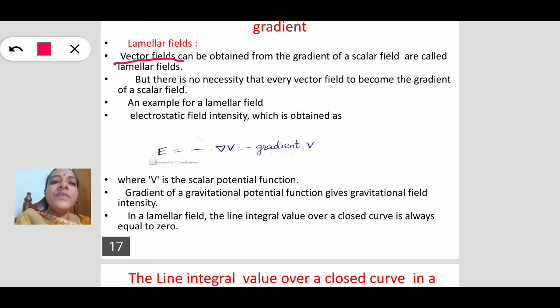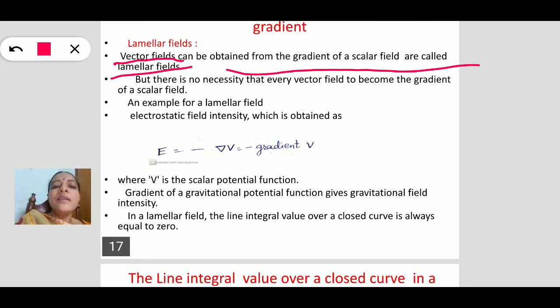The vector fields that can be obtained from the gradient of a scalar field are called lamellar fields. Only for some scalars, not for all scalars, can we convert them into vectors by operating del. Only some scalars, when we operate del on them, convert into vectors. That type of vectors are called lamellar vectors.